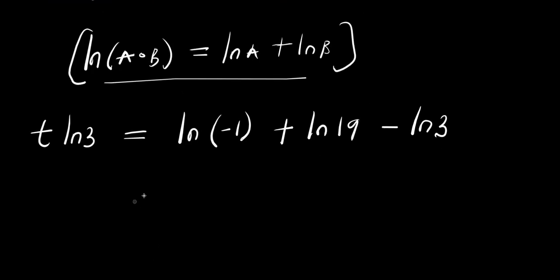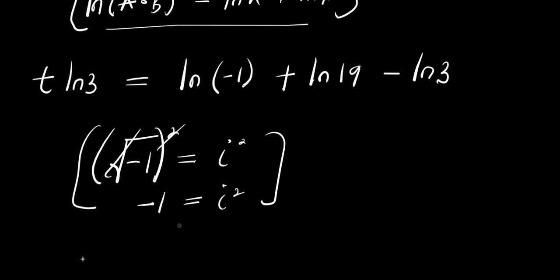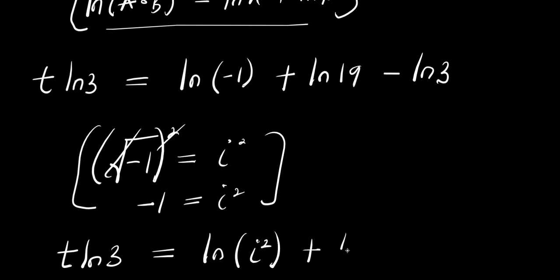And remember, square root of negative 1 equals i. So taking the squares, this cancels this, we have negative 1 equals i power 2. So we can have t times natural log 3 equals natural log i power 2 plus natural log 19 minus natural log 3.